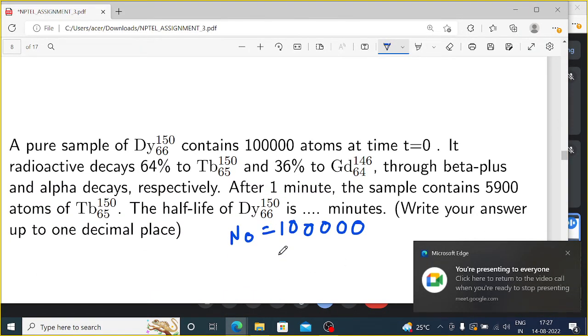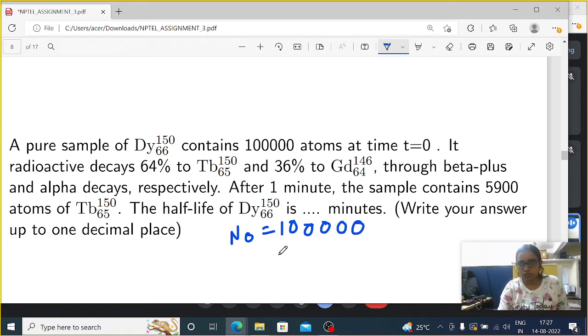So the question is, it radioactively decays 64% to Tb 65 150 and 36% to gadolinium 64 146 through beta plus and alpha decays respectively.